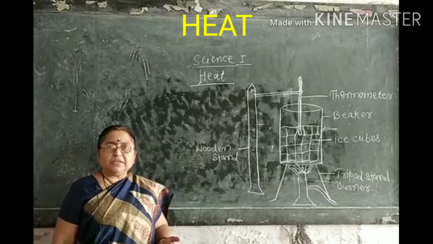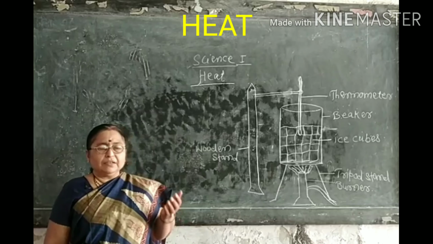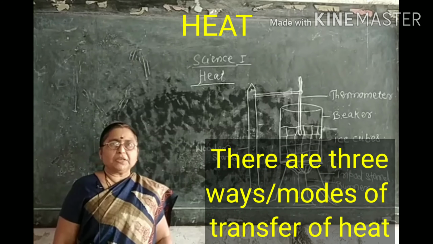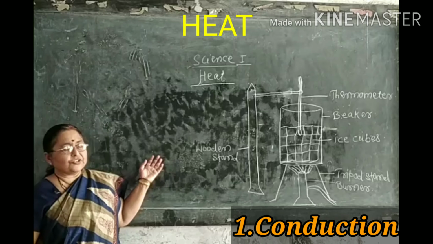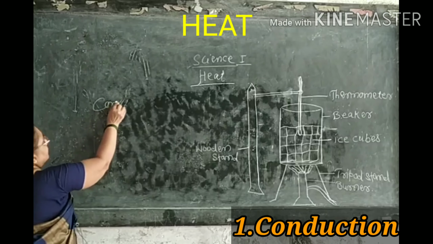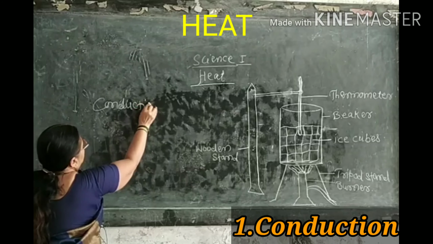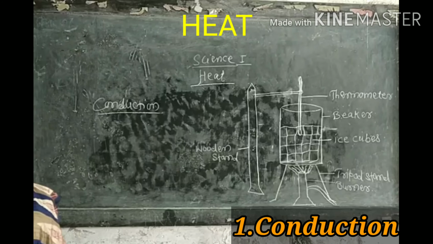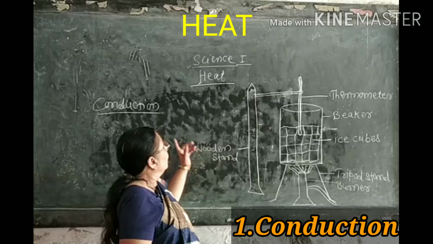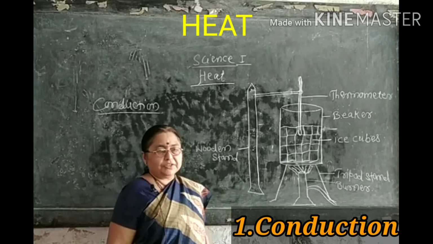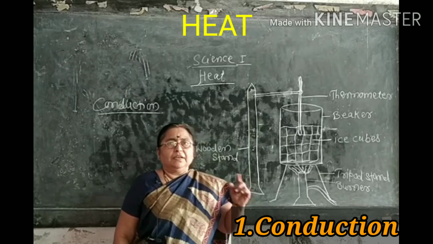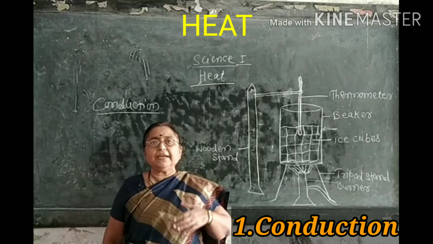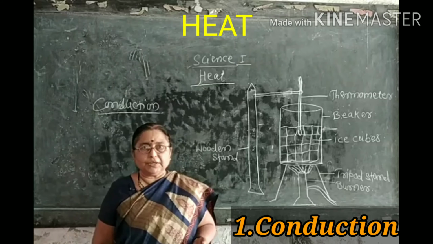Now, we also have studied in the previous standard what the methods of transfer of heat are. There are three methods of transfer of heat. The first is conduction. Conduction is the method of transfer of heat which is the characteristic of solid substances. In this, when a substance is heated, the atoms or molecules transfer the heat from one to another.